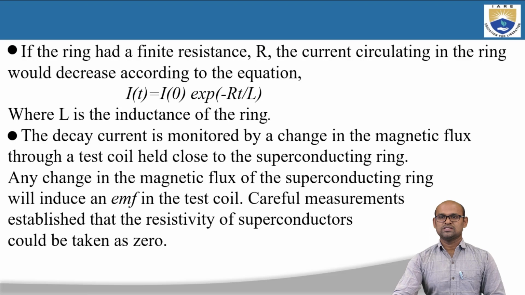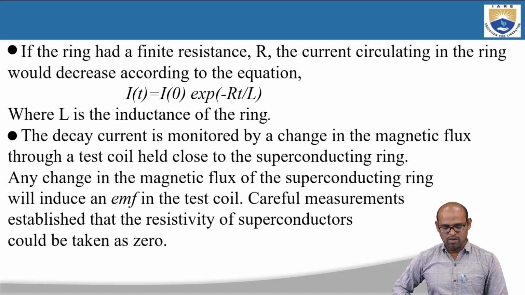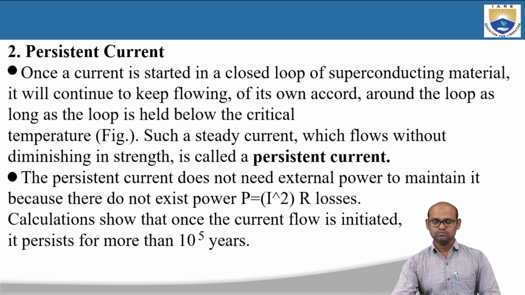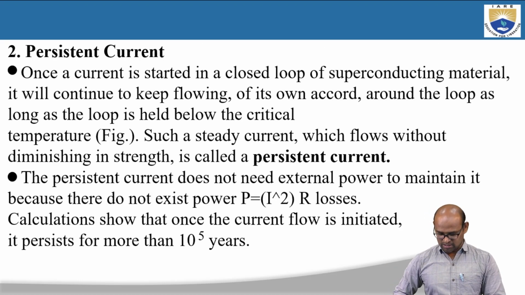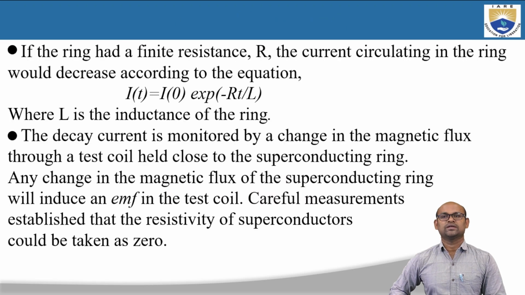Because of that zero resistance, there is no change in the magnetic flux lines produced by the current flowing in the superconducting ring, and hence the EMF produced has no change. So from this experiment we can conclude that the resistivity of superconducting materials can be taken as zero. That is the first property of superconducting material, which is zero electrical resistance.